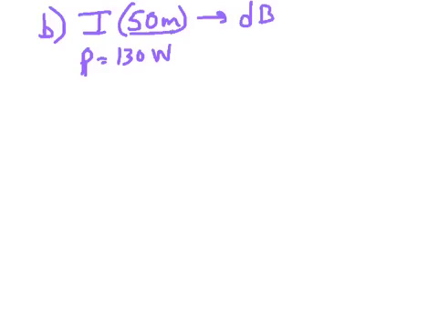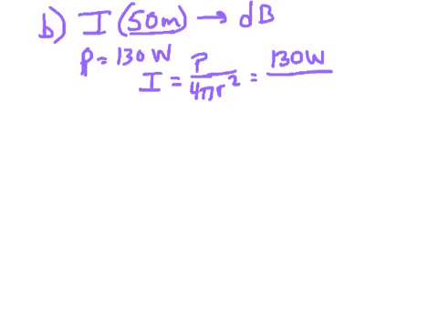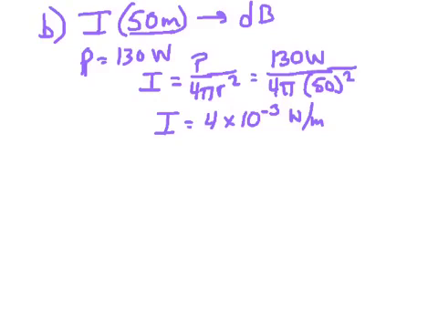Since we are 50 meters away, that is going to change the intensity, so we need to calculate the new intensity. Again, what relates power and distance? Well, I equals P over 4 pi r squared. So the power is 130 watts divided by 4 pi, and our distance of 50 squared. This is going to give you an intensity of, putting it in powers of 10, 4 times 10 to the negative third watts per meter squared.